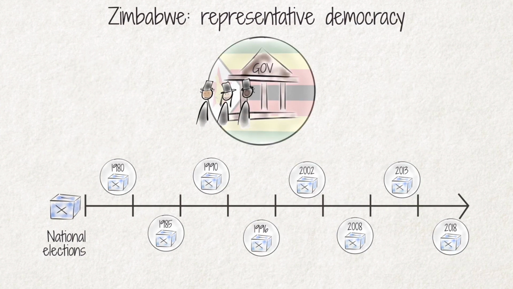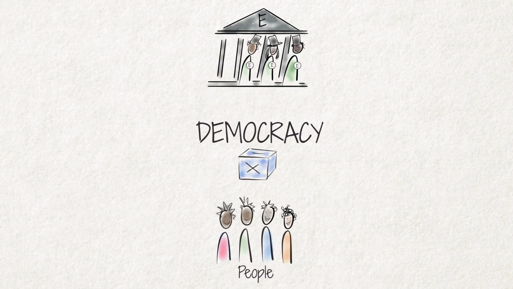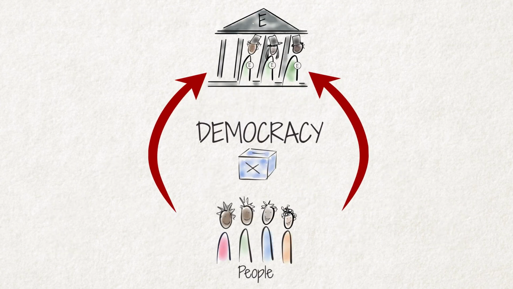Zimbabwe is furthermore a representative democracy, which is formed by means of periodically held elections on local, provincial, and national level. Elections allow us ordinary citizens to determine who should manage and govern the country and therefore represent our interest.